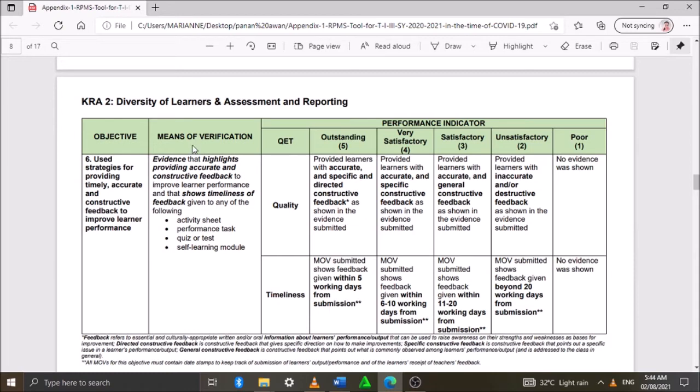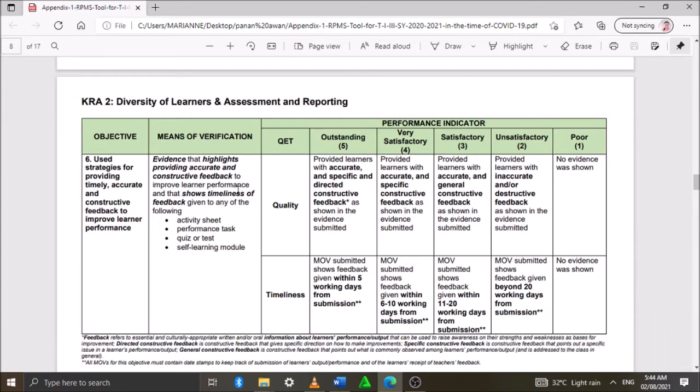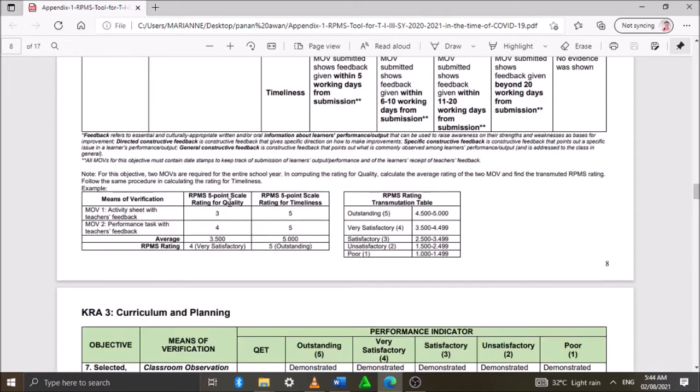So the means of verification, or the MOVs: evidence that highlights providing accurate and constructive feedback to improve learning performance and that shows timeliness of feedback given to any of the following: activity sheets, performance task, quiz or test, self-learning module.